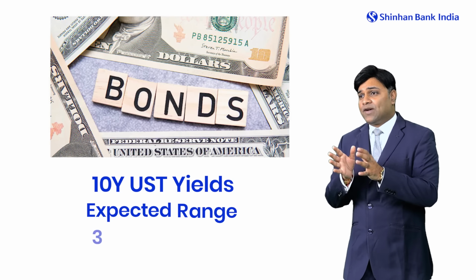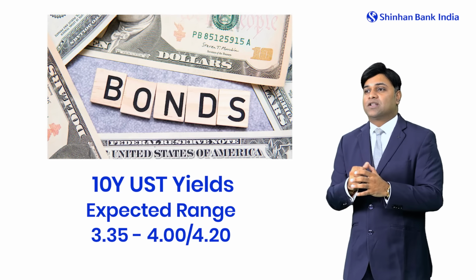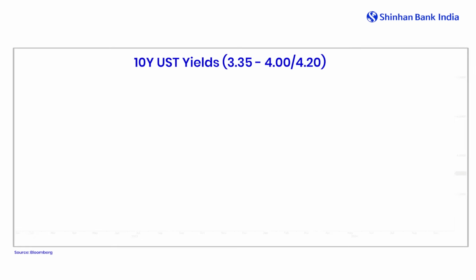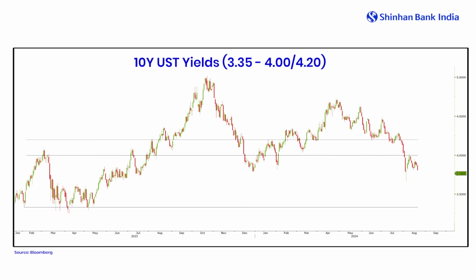Now what happens when we are eyeing these numbers? We need to understand how the 10-year US Treasury yields will pan out from here on. If we draw technical analysis, we have seen that 3.35%, considering the 50 basis point cut, remains an important support zone, while 4% to 4.2% remains toppish.